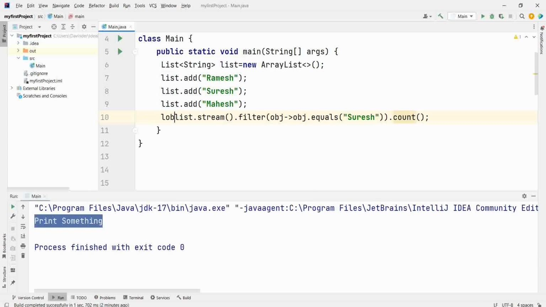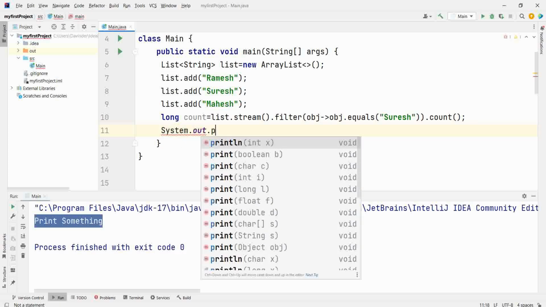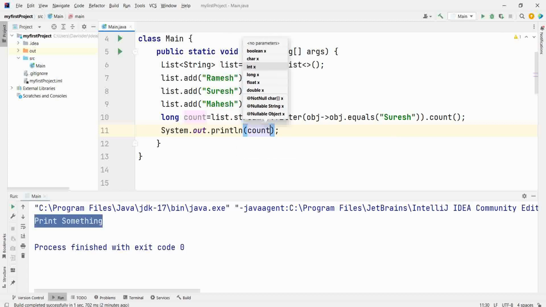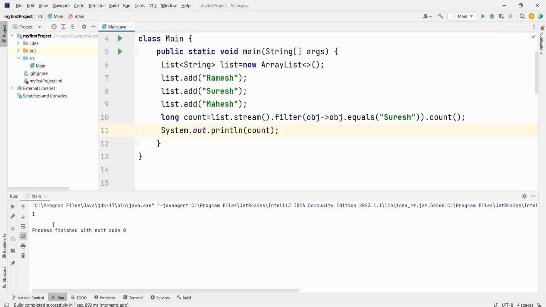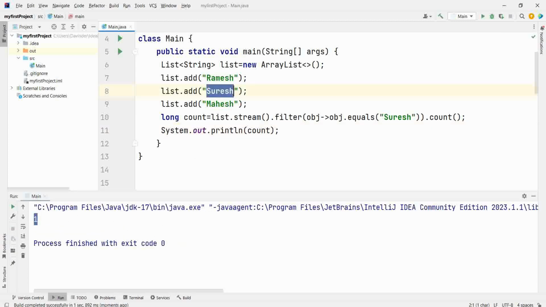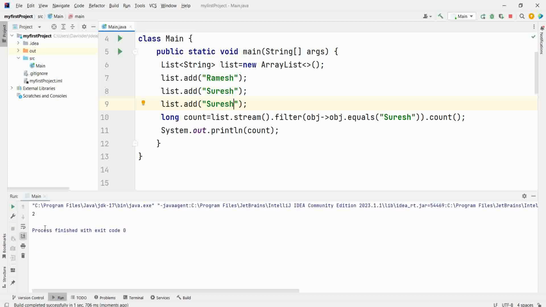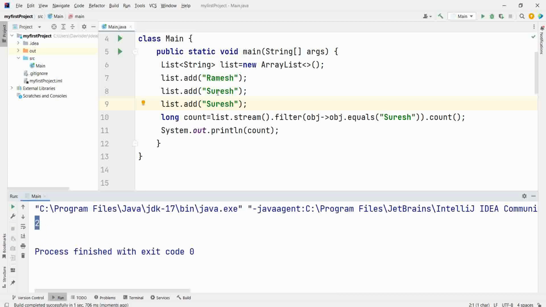Write long count equal to count. Now how many times Suresh is coming? 1. If Suresh is coming 2 times, then it will give you 2.